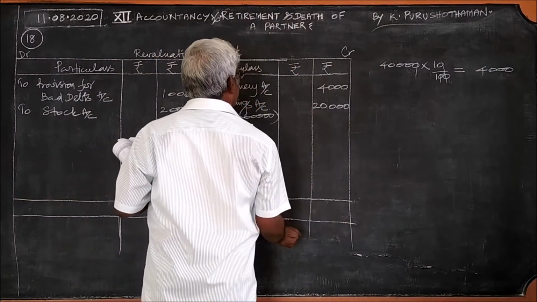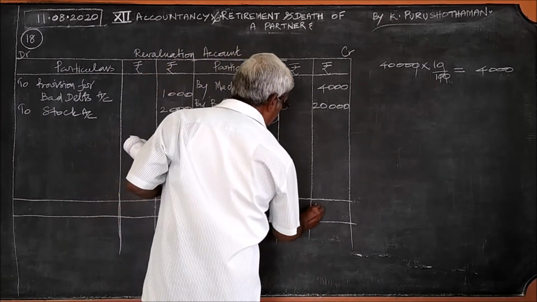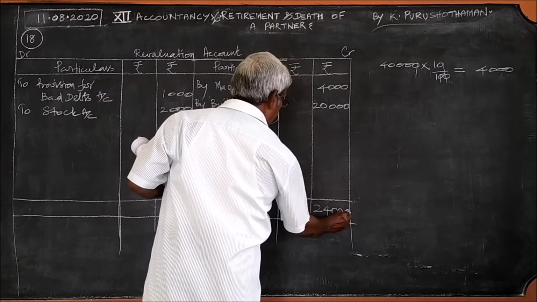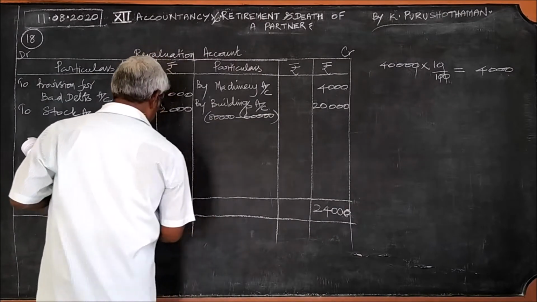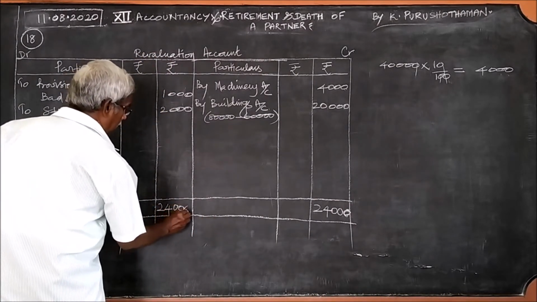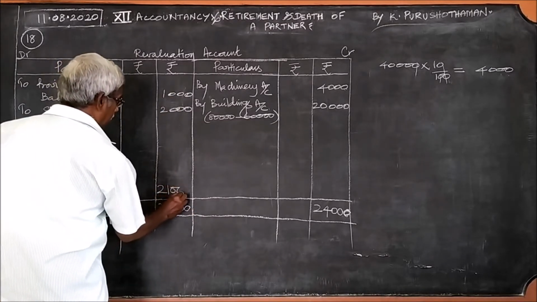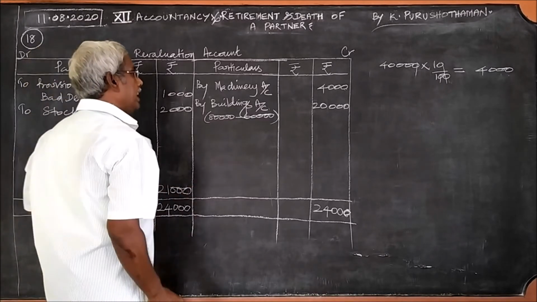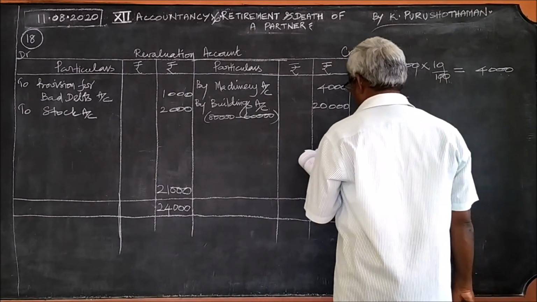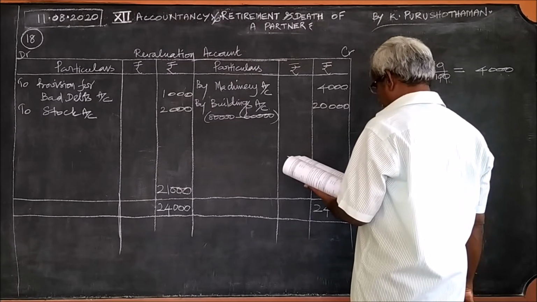Credit side total is 24,000, debit side total only 3,000. So you write the greatest total on both the sides, 24,000. The balancing figure is 21,000. This should be divided among the partners in the ratio given. What is the ratio? 4:3:3.